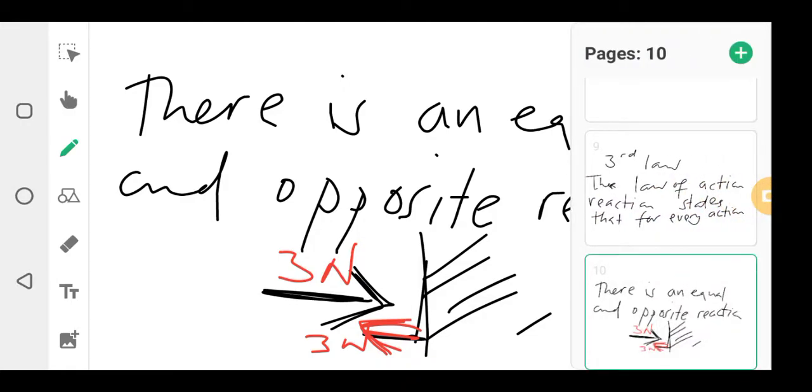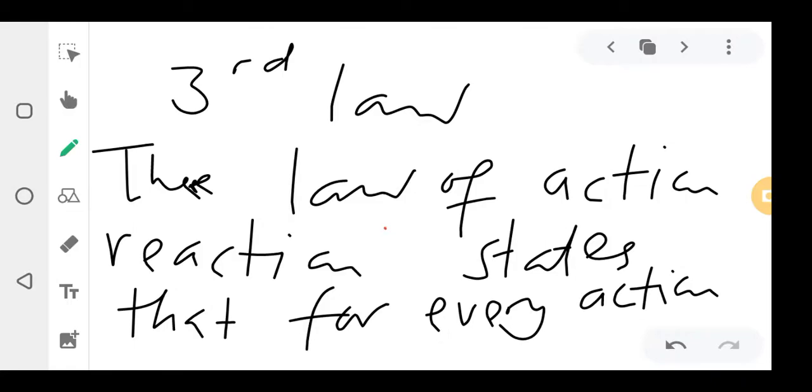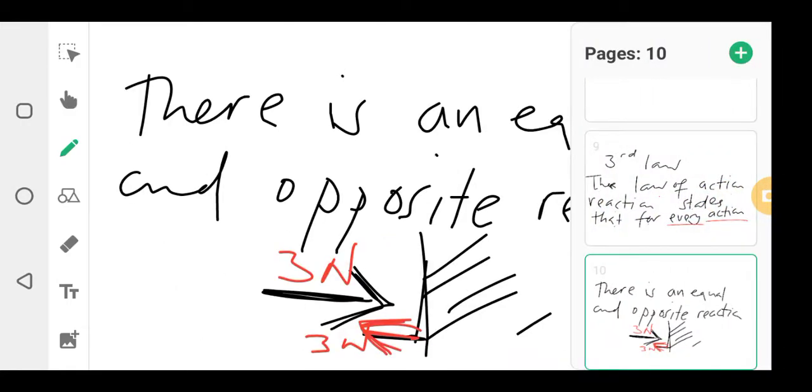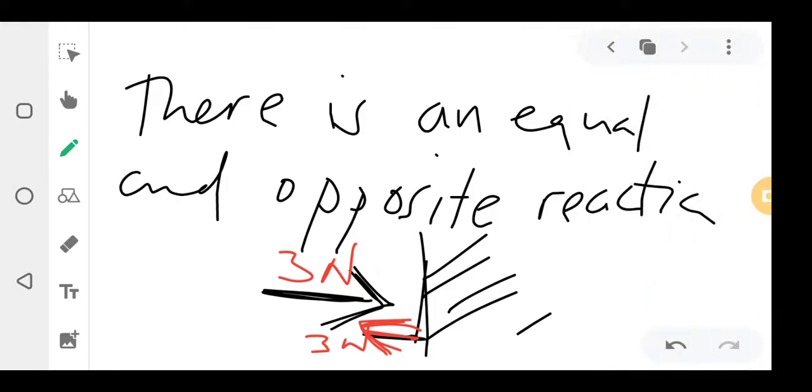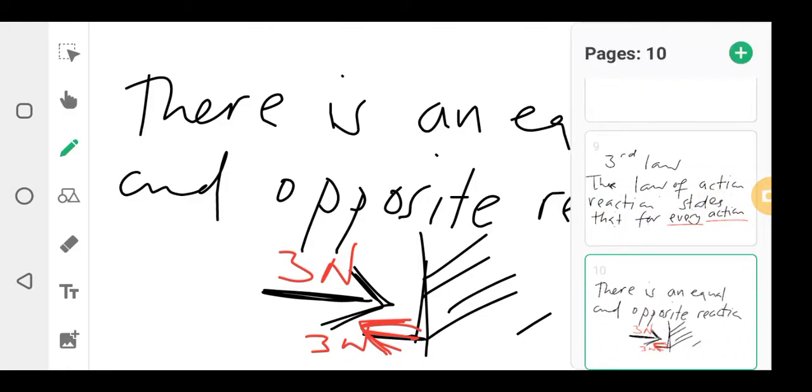Okay? It states that the law of action reaction states that for every action, there is an equal and opposite reaction. So those are the laws of motion. And then you have to know certain definitions like